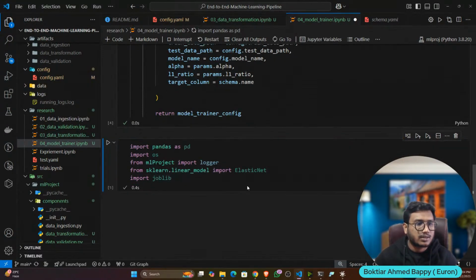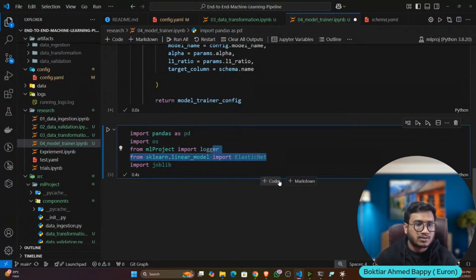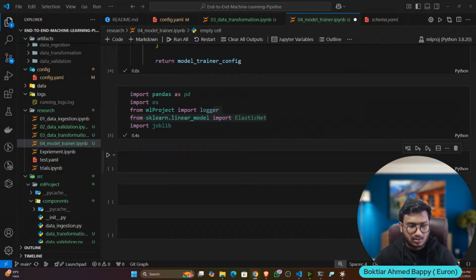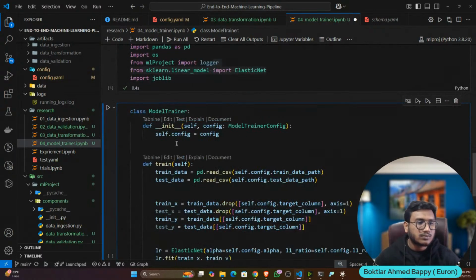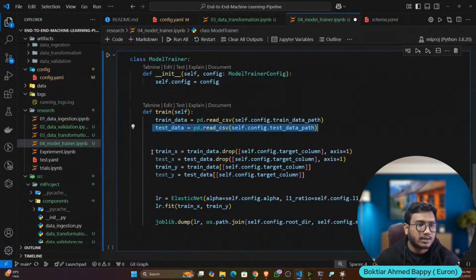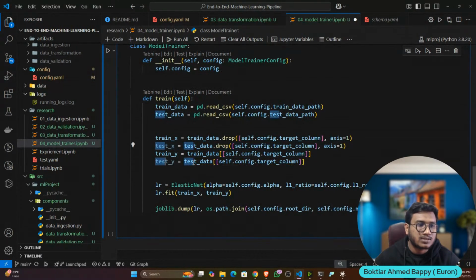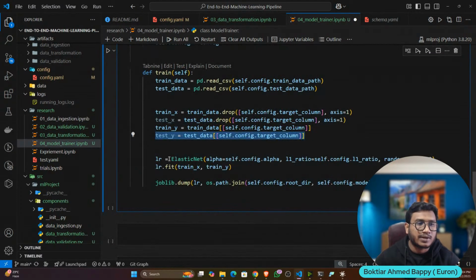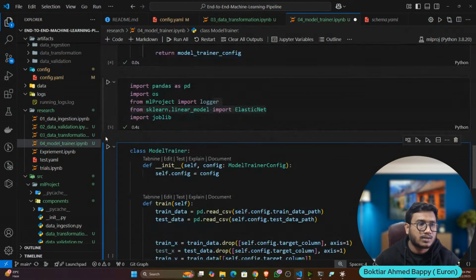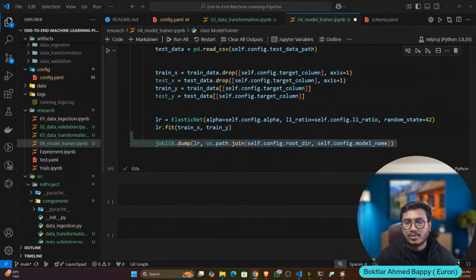Let's import some libraries. Here I'm using the ElasticNet model so that I can train the model. So this is my component. Here I'm loading my train data as well as my test data, and after that I'm extracting the X and Y features. You can see I'm extracting the X feature as well as the Y feature, but test data I'm not using as of now, because I will be using it for the evaluation purpose. As of now I will only train the model, and here is the model, and I'm giving the alpha value, L1 ratio, random state, and training the model, and after training I'm saving the model as a joblib. So let me do. Now let's execute the pipeline.